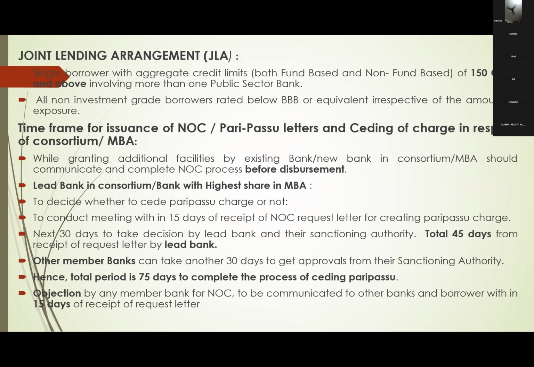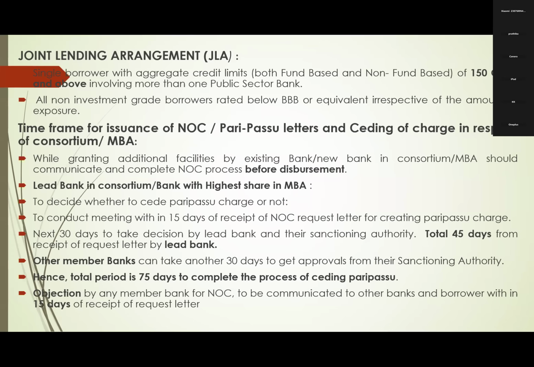What is the guideline for JLA? Reserve Bank has given: single borrower with aggregate credit limits, both fund-based and non-fund based, of 150 crores and above, involving more than one public sector bank. Suppose a party is enjoying 200 crores with two banks, then compulsorily they have to form a joint lending arrangement instead of MBA. This is the guideline given by Reserve Bank of India.